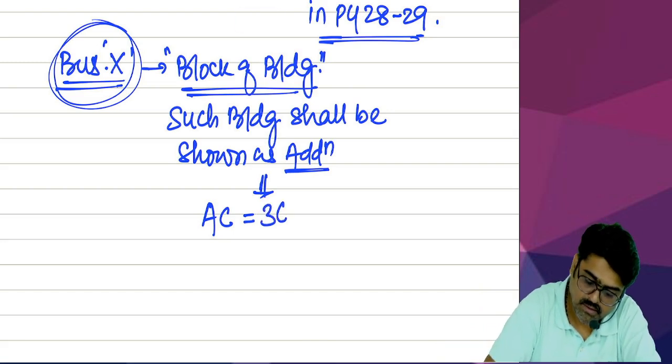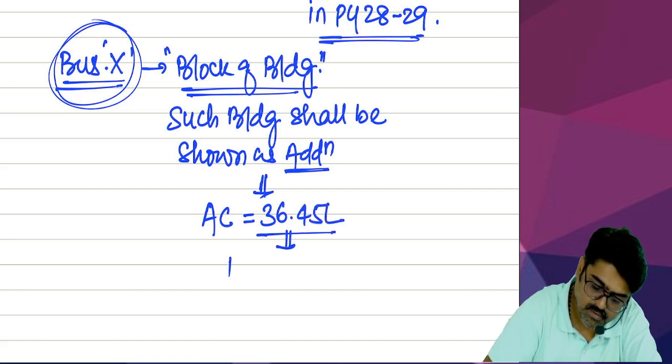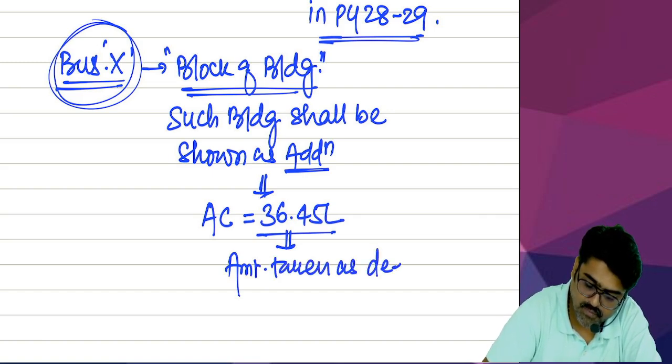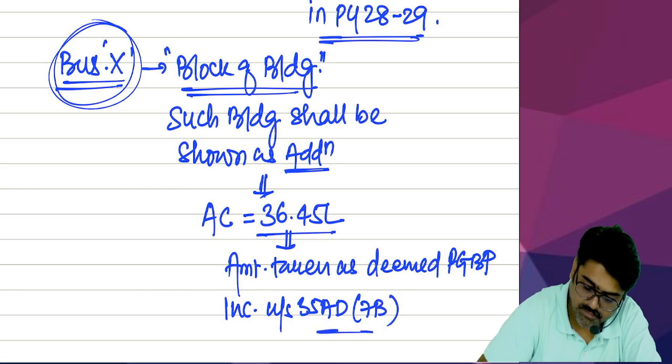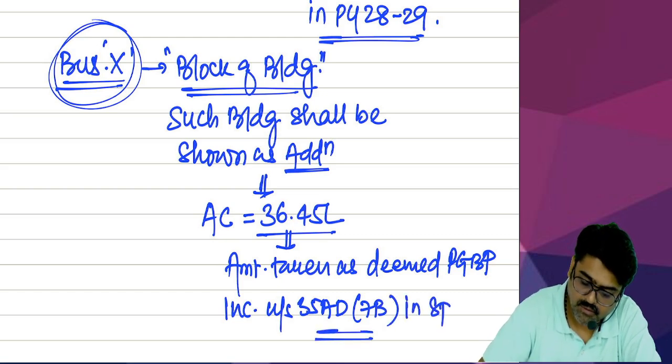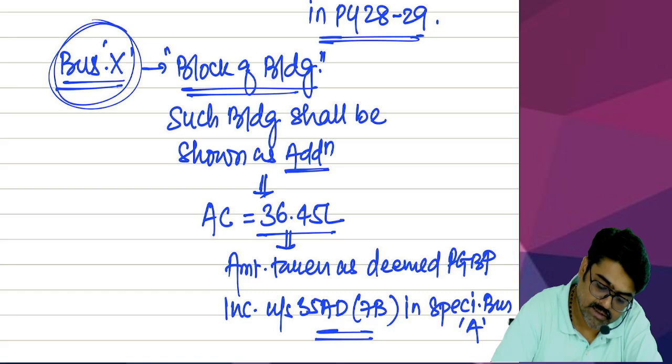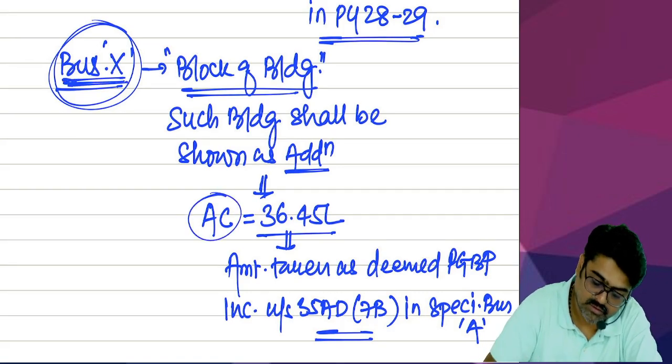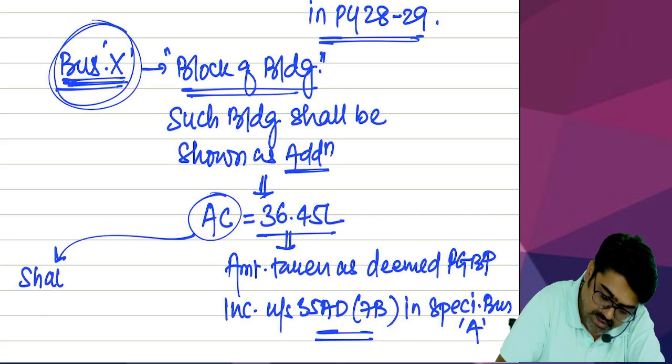Actual cost will be 36,45,000. This is nothing but the amount taken as deemed PGBP income under section 35AD subsection 7B in specified business A. Now that amount will be treated as actual cost for business X. Now this actual cost shall be claimed.